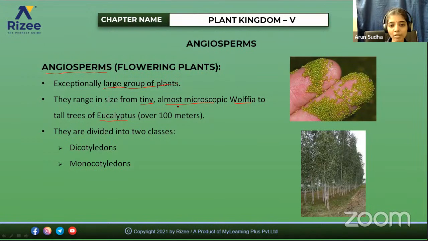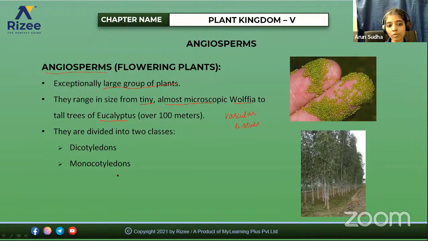And if we take the vascular tissues, here the vascular tissues like xylem and phloem are well developed in the angiosperms. So they are able to grow tall. We saw that in the case of bryophytes, because of the absence of vascular tissues, they cannot grow tall, and the conduction is with the help of parenchymatous tissues. Here xylem and phloem are well developed and help in the conduction of water and other nutrients.